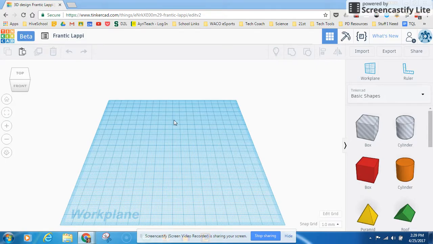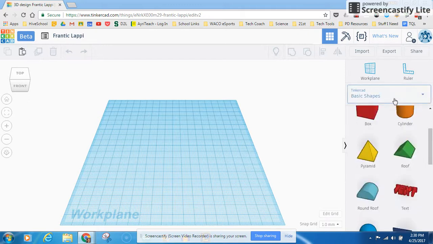So first of all, you'll notice that you've got a couple different things on your screen here. You've got information up at the top that will tell you what the object name is. You've got buttons for copying, pasting, duplicating, etc. And then there's some more buttons over here that we'll get into later. And then you've also got over here on the side view controls that'll help you move around the screen. You've got your work plane, and then over here you've got your object selection stuff.